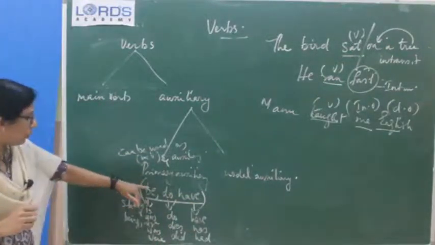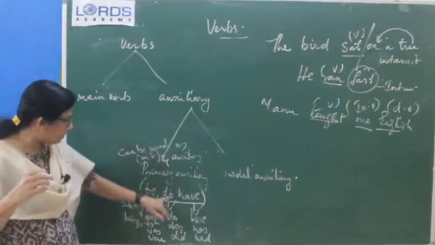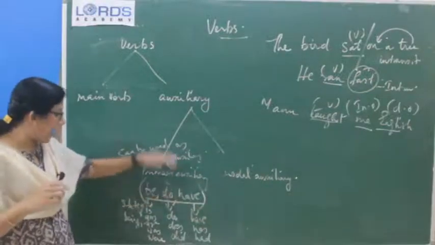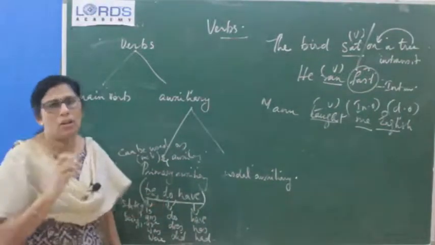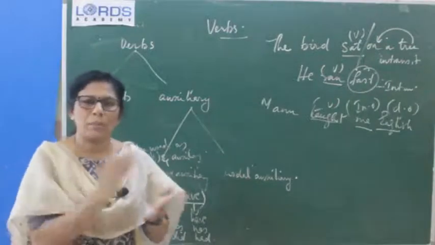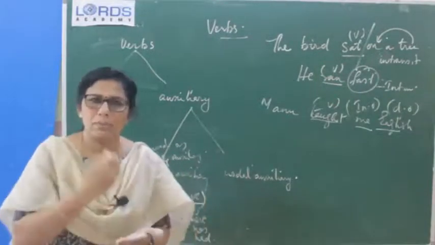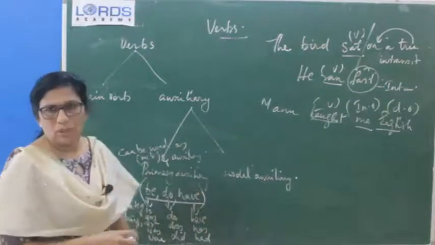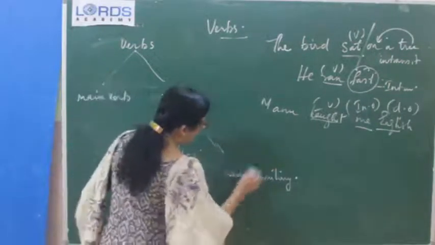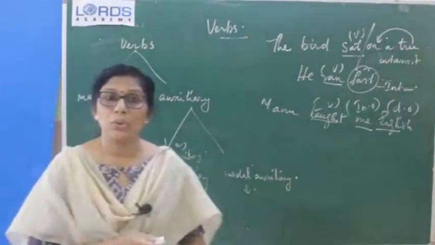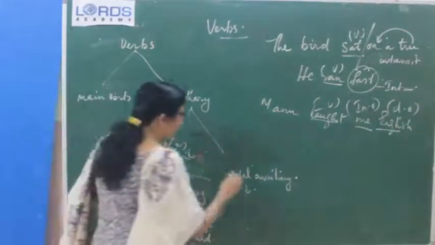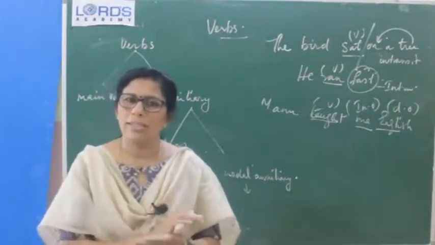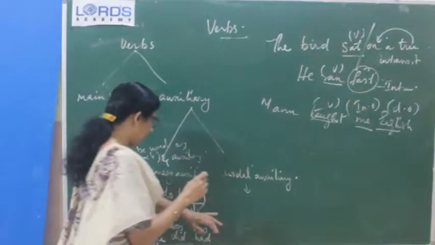So when they are used as main verbs, they are called state of being verbs, action verbs and possession verbs. Otherwise they will be used as helping verbs only, and altogether they are called primary auxiliaries. The reason we are using the term primary auxiliaries is that they can be used as main verb and as auxiliaries, and only three we have: be, do, have. Okay. And modal auxiliaries we have almost some 12 to 13 in number. Okay. Modal auxiliaries mainly express the mood of the speaker.